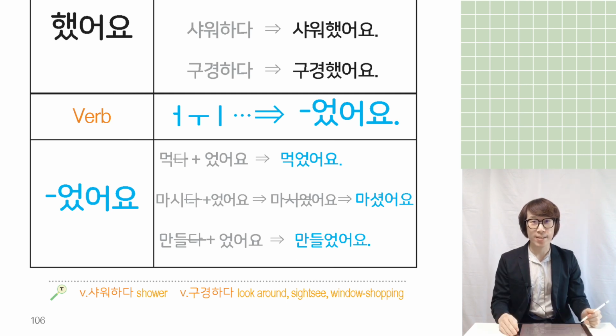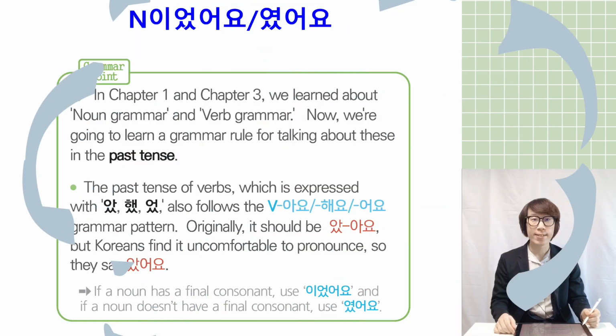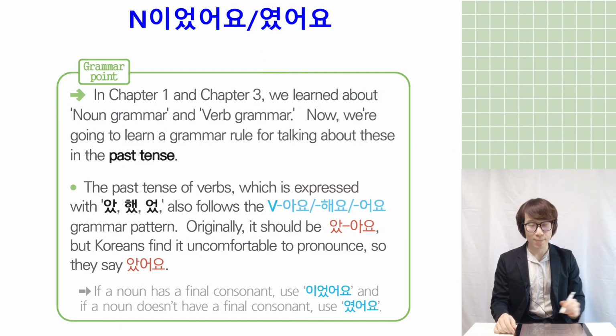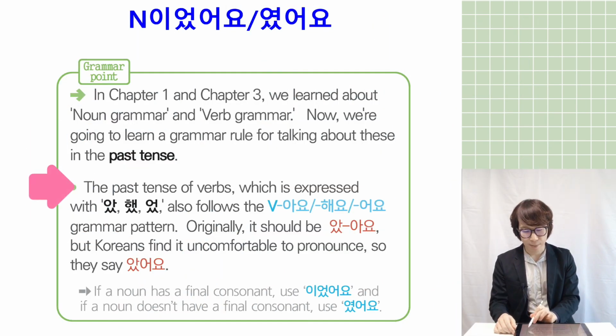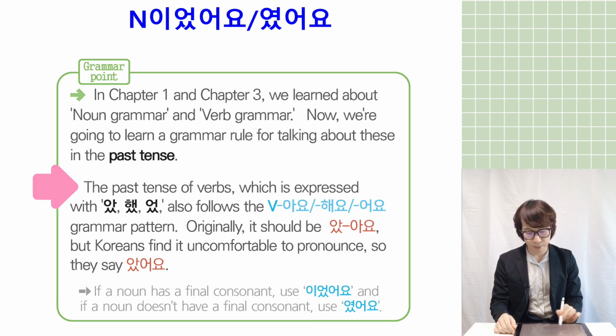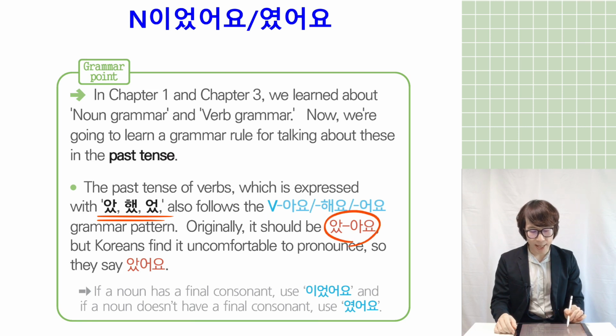So now we are studying how to make past tense. There's one grammar part I want to explain to you. Can you see here? The past tense of verbs, which is expressed with 았, 었, 였, also follows the 아요, 해요, 오요 grammar pattern. Originally, it should be 았아요, but Koreans find it uncomfortable to pronounce, so they say 았어요.